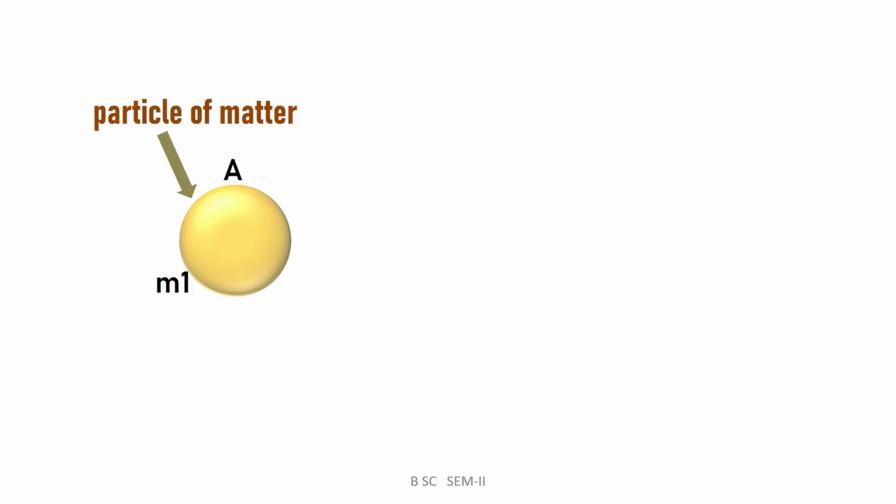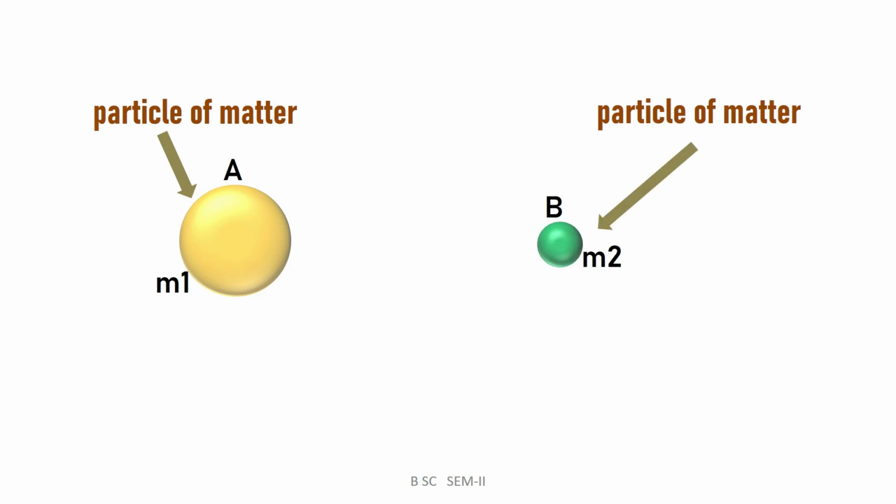To understand Newton's law of gravitation, we consider two particles of matter, that is M1 situated at a point A. Similarly, now we consider another particle of matter B having the mass M2. These two particles are separated by the distance r between their centers.